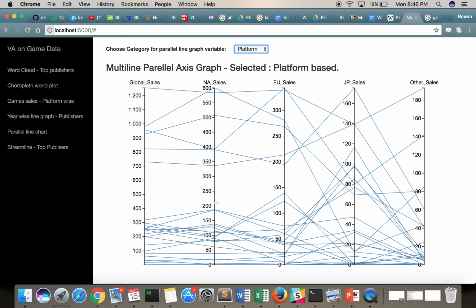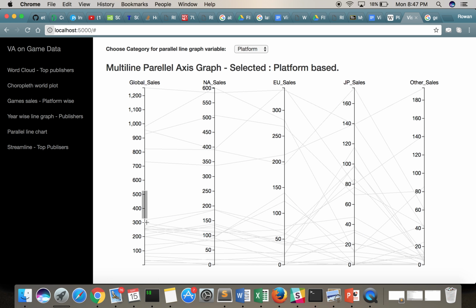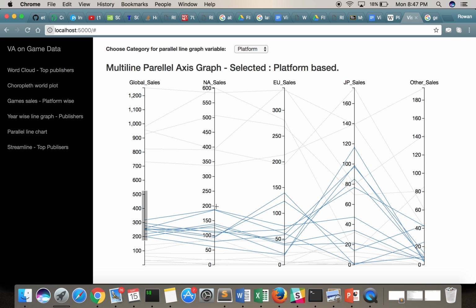Well, this is also an interactive graph. So what we can do over here is select a particular region that we want to look at.